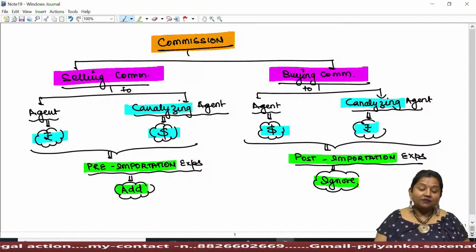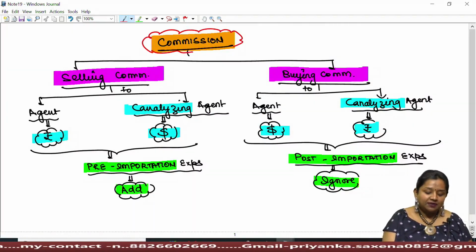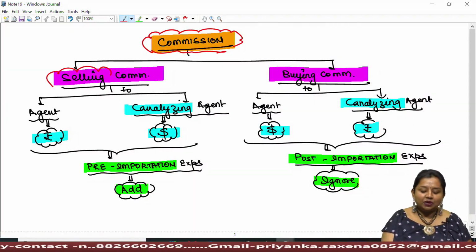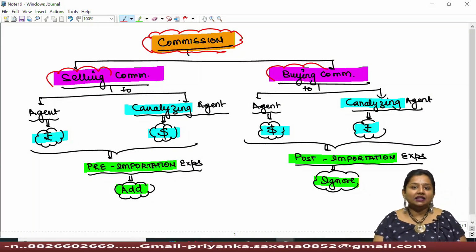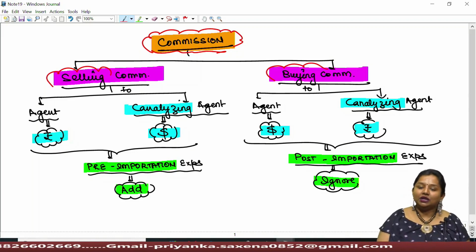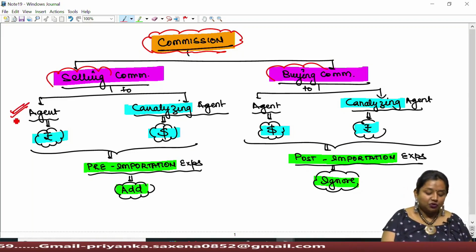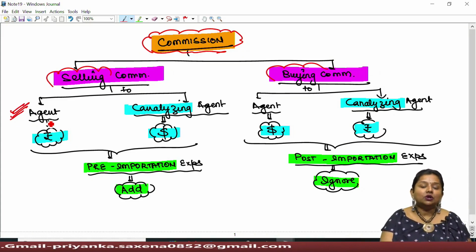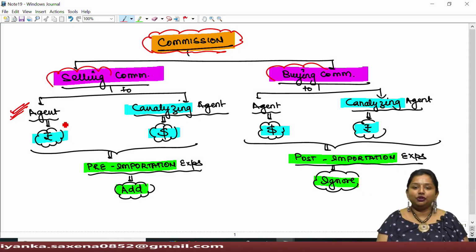So, from the above discussion, we can conclude that commission can be of two types. One is selling and the other is buying. Selling commission: if the question is silent and nothing has been specifically mentioned about what kind of agent he is, then generally we assume that the agent is a normal agent located in a country other than the country of exportation or importation.